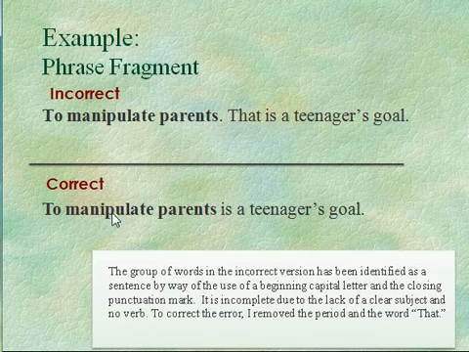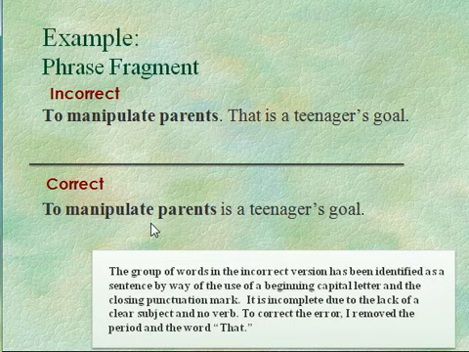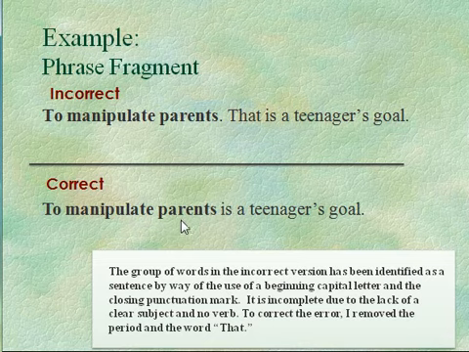So we have to fix it. Best way to fix this is to make that group of words that has been punctuated as a sentence a part of another sentence. And in this case, this works as a subject. To manipulate parents, this is an infinitive phrase, by the way, and it's working as a noun. And that particular noun is working as the subject of that sentence.